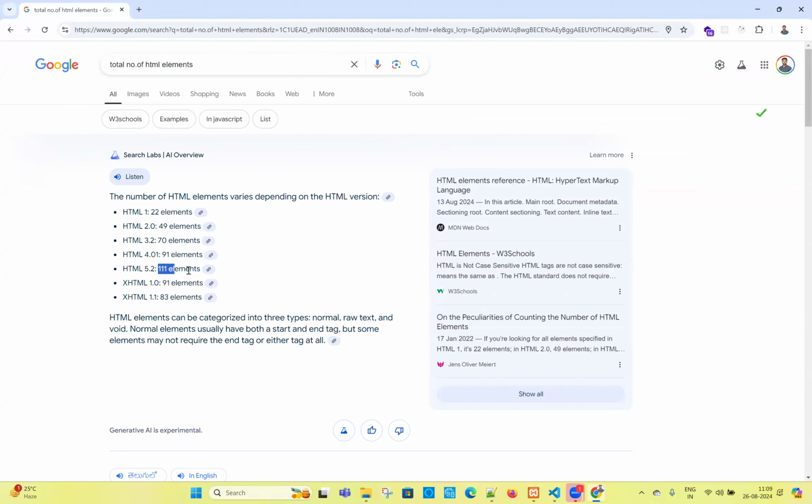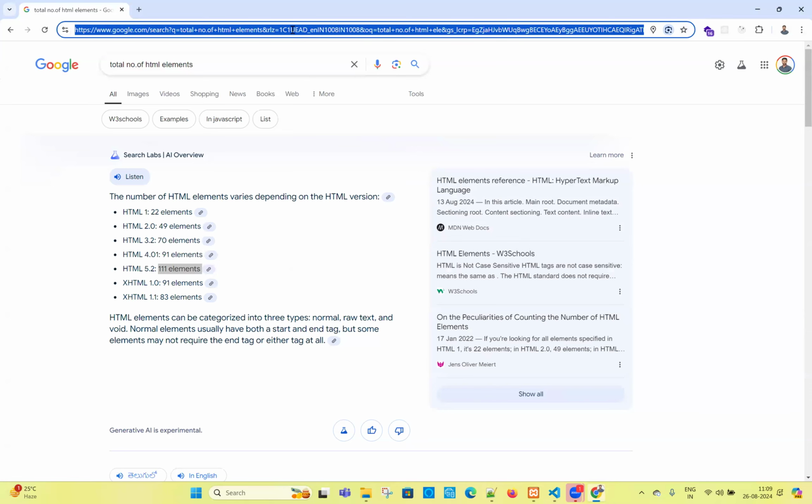There are 111 elements, guys, totally up to HTML 5.2. Up to the HTML 5th version, we have 111 elements. It is roughly 100 elements, you can say. It is also not an exact count actually. But if we go to the official website, we will find this.